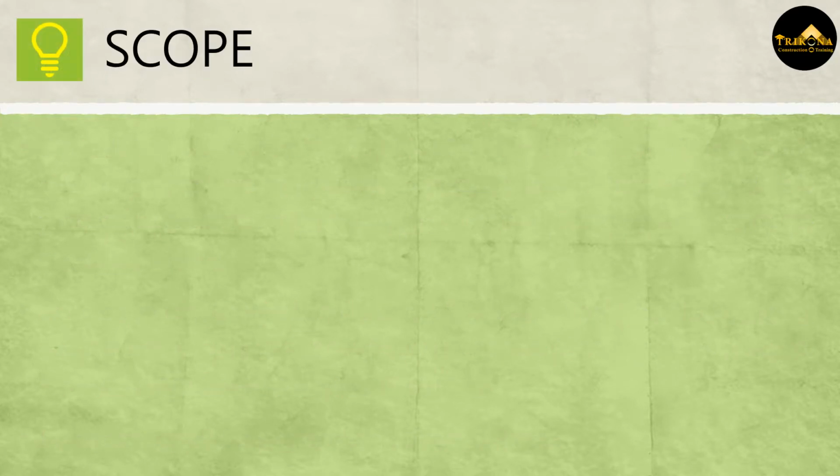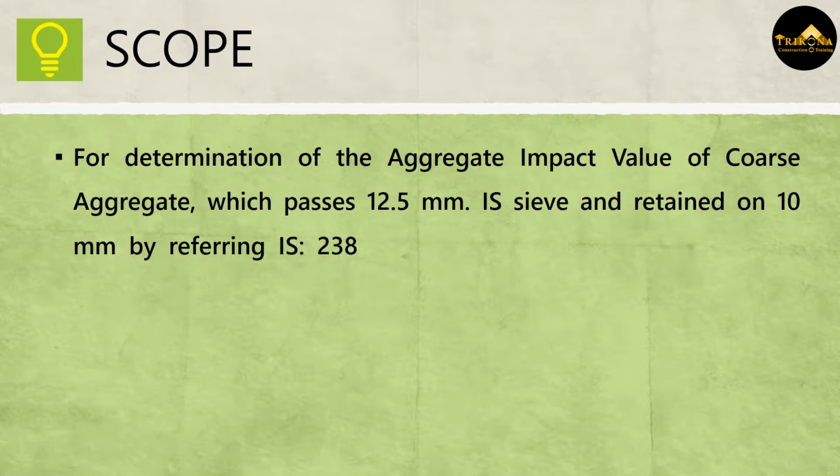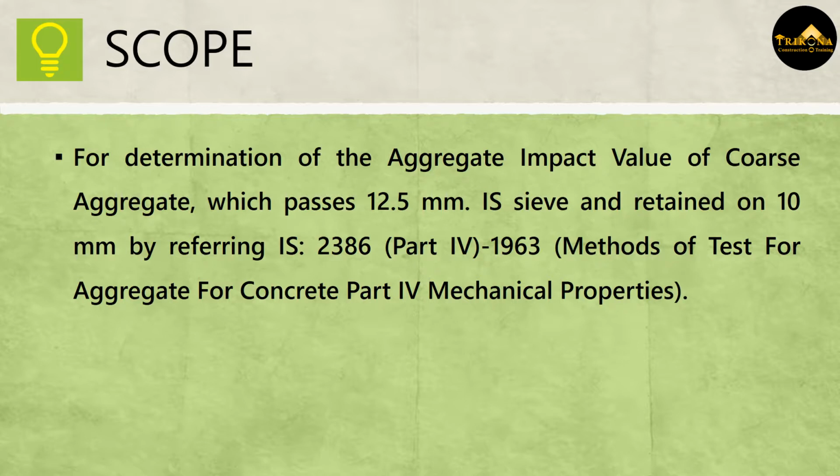Scope. For determination of the aggregate impact value of coarse aggregate, which passes 12.5 mm IS sieve and retained on 10 mm, refer IS 2386, Part 4, 1963, Methods of Test for Aggregate for Concrete, Part 4, Mechanical Properties.